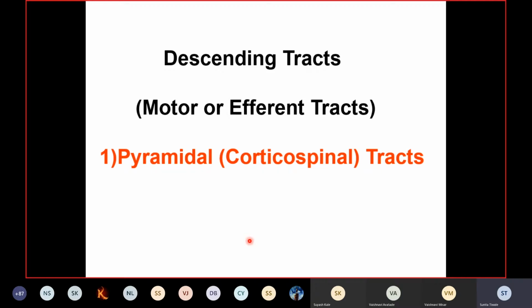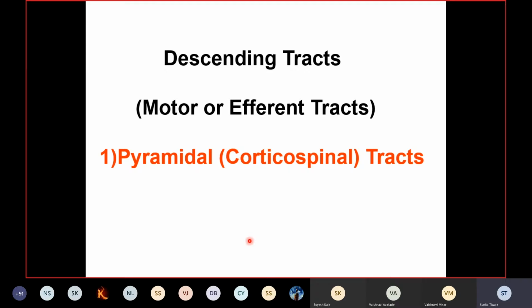Now today we are going to discuss those descending tracts which produce motor responses in the skeletal muscle. Also we are going to see which higher centers are involved in these motor responses, and how they send this information down to the lower level of the central nervous system. So everybody has followed what the descending tracts are. They bring motor decisions from the higher level to the lower level of the central nervous system and then produce the motor responses, mainly voluntary motor responses.